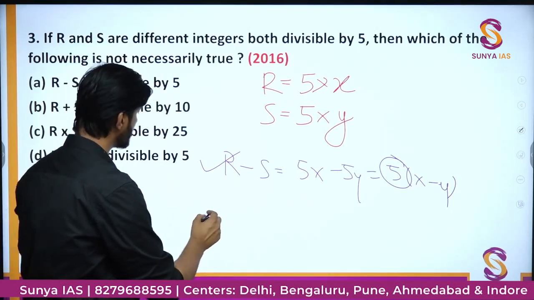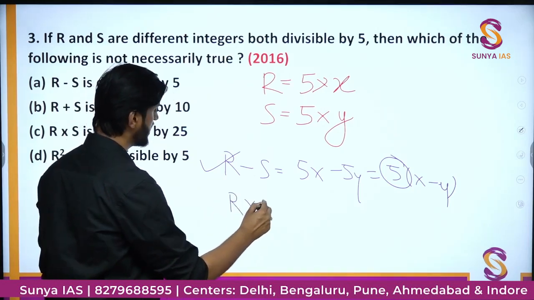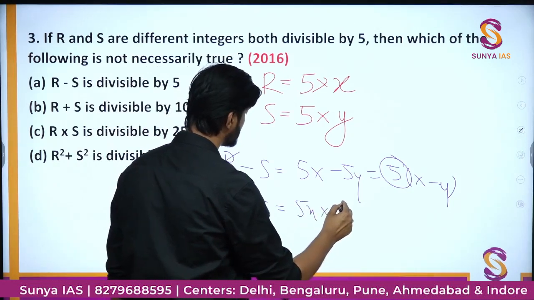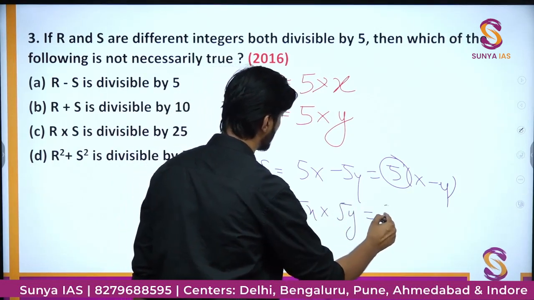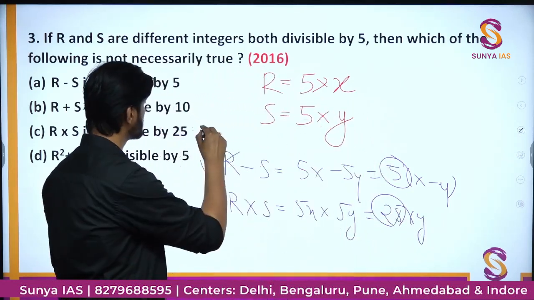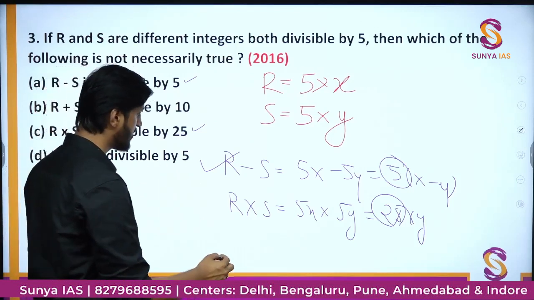We will check the third option and the fourth option first. The third option says R into S is divisible by 25. So R is 5x and S is 5y. They multiply to form 25xy, and this definitely is going to be divisible by 25. So this is also correct. Then we have R square plus S square is divisible by 5.